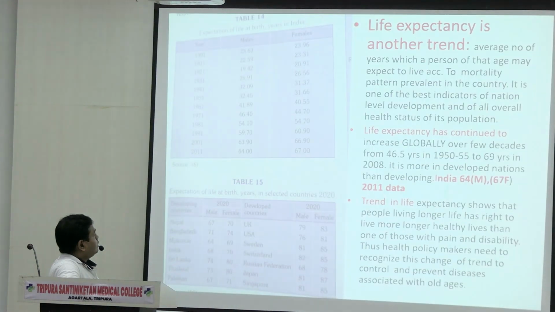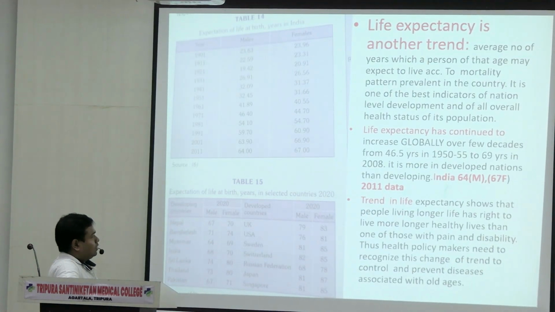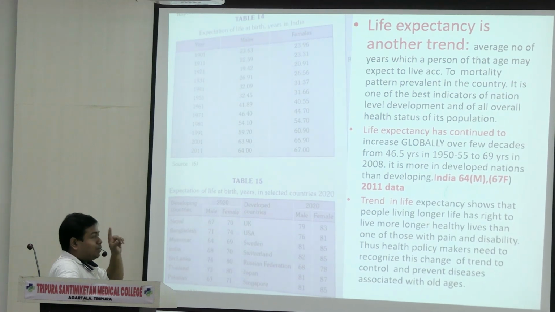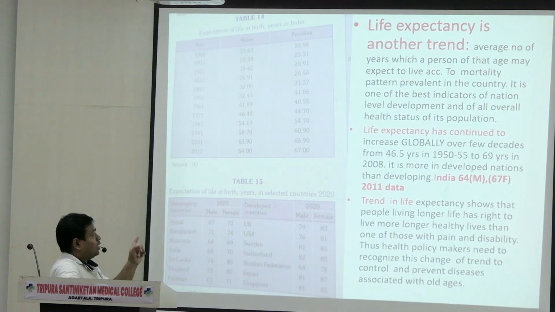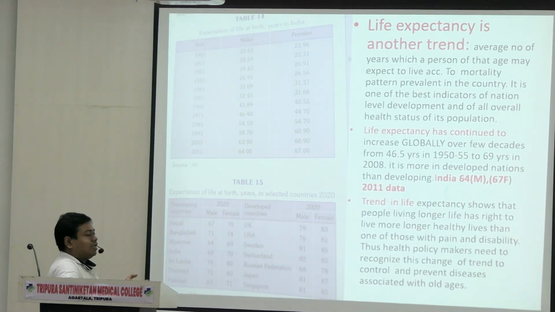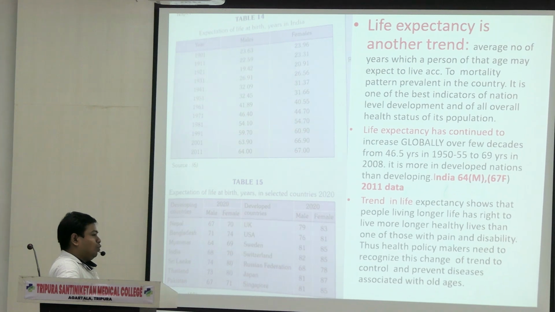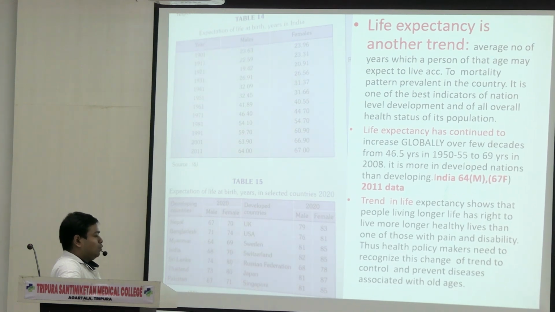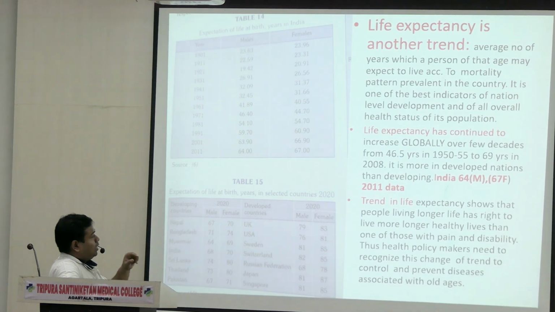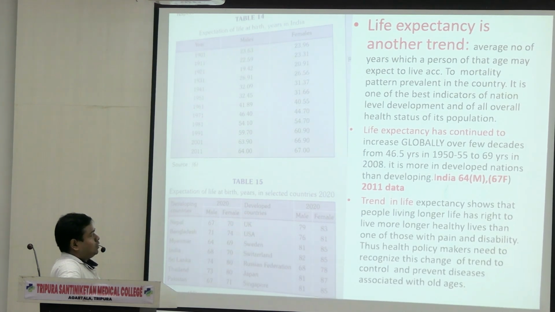Okay? Life expectancy is another trend. Average number of years which a person of that age may expect to live according to the mortality pattern prevalent in that country. It is country based. Every country has different life expectancy. Developed countries are more, developing and very poor countries are very less. It is the best indicator of a nation's level of development and overall health status of its population.